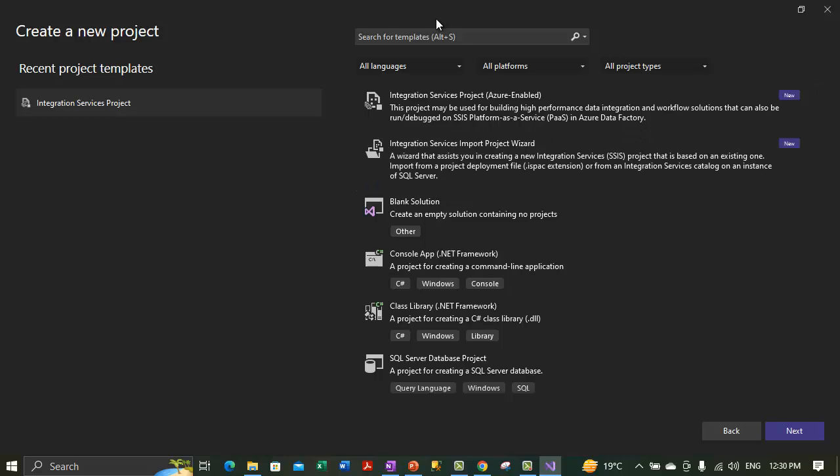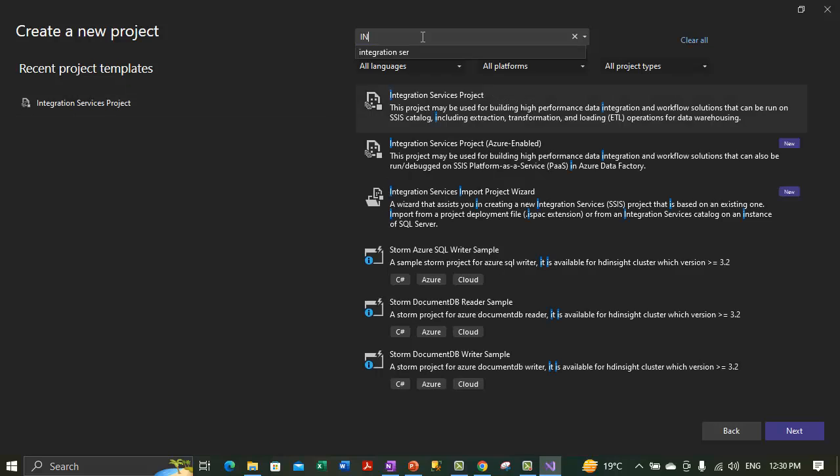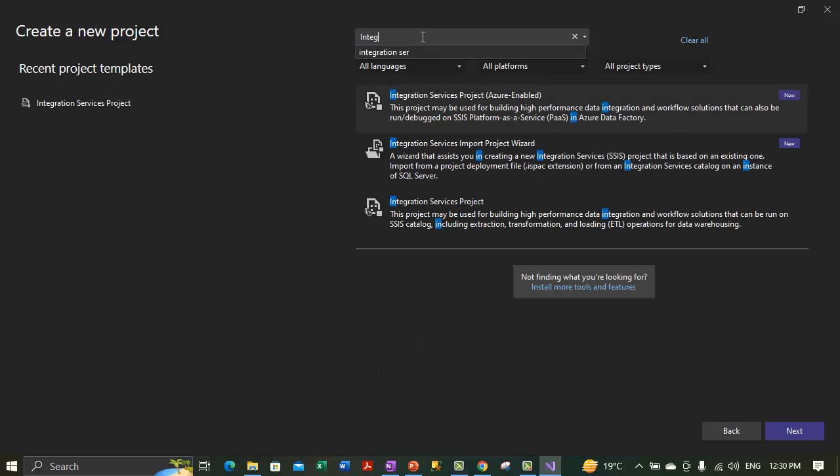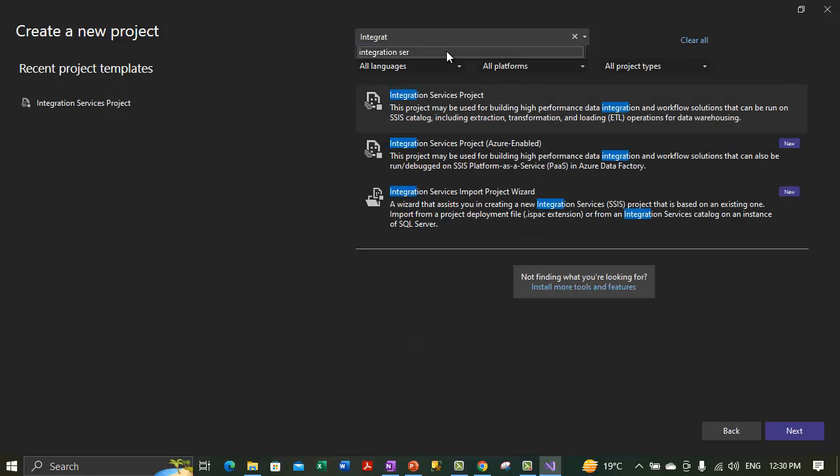It is giving me the integration services project wizard instead of just integration services project. So if I type, I get this option, integration services project. Let me select that, and basically this template creates an integration services project that contains a single empty package.